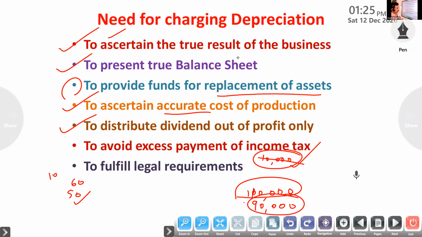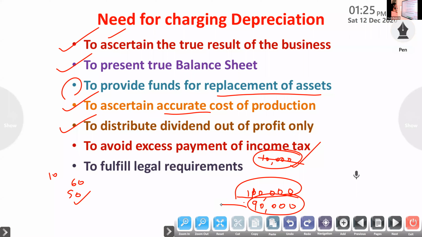On that basis we would distribute more dividend. So we have to include depreciation, and on the remaining balance only we have to distribute dividend. Out of profit means you have to deduct depreciation, and on that balance only we pay dividend. Otherwise we have to suffer in future.